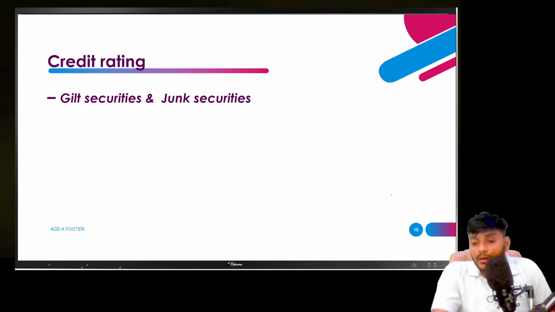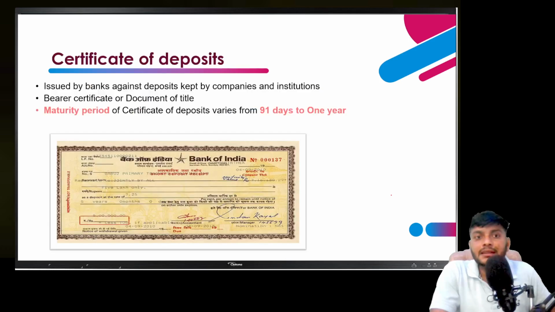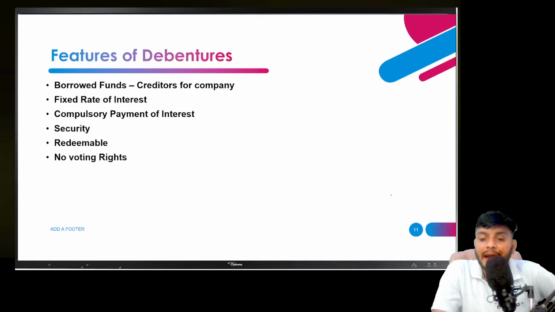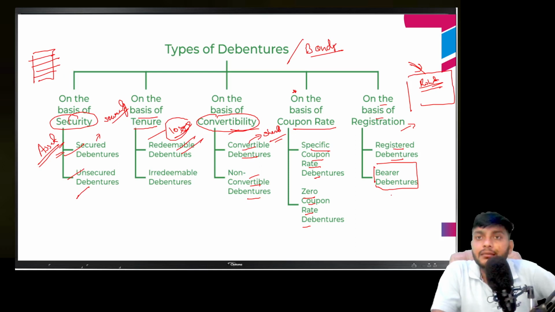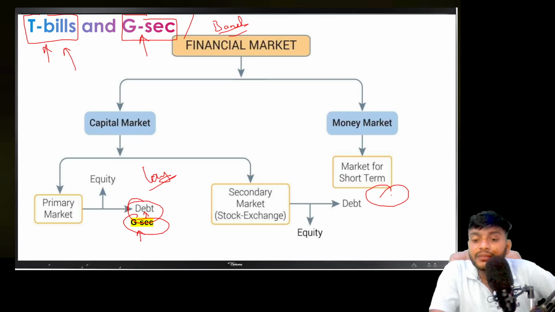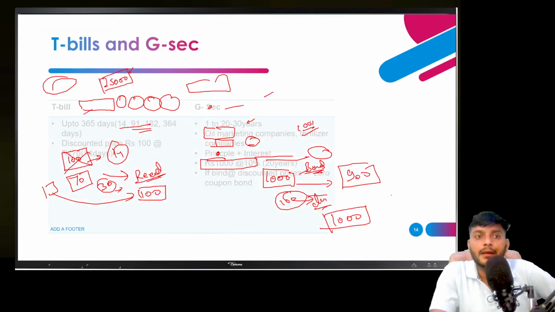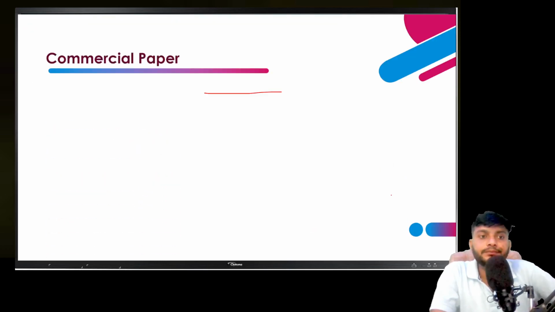Now, moving towards the next topic. I hope you all understand the financial instruments, the financial debt instruments. These instruments I discussed are used to collect money in the form of debt, debentures or bonds. The types of debentures I discussed are also the types of bonds. Bonds are the same here. Now moving further.